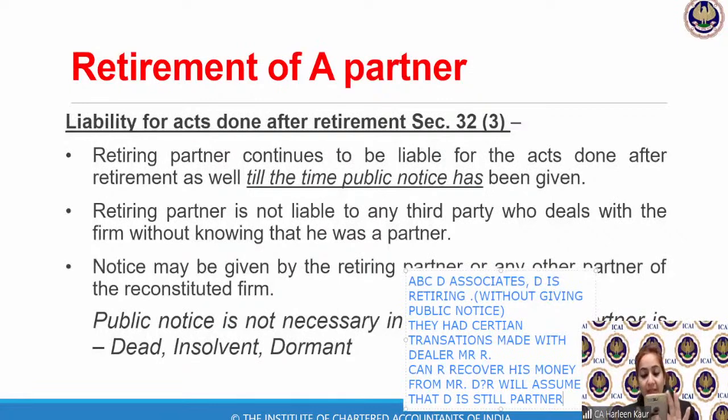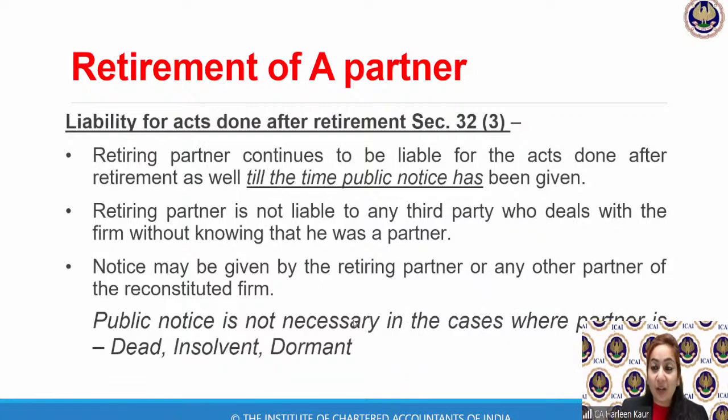Definitely. Absolutely right. Although he will not be held liable, R can still approach him. Why? Because R will assume that D is still a partner. So if you want to get rid of your liabilities, you need to give a public notice.